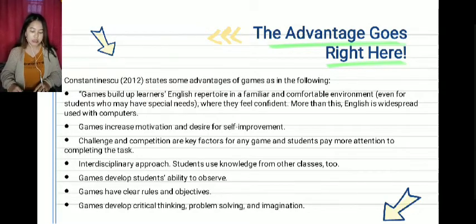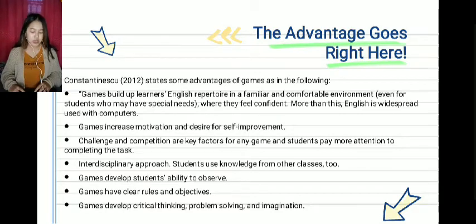Moreover, English is readily spoken with computers. Games increase motivation and desire to develop themselves. Challenge and competition are key factors for any game, and students pay more attention to completing assessment.